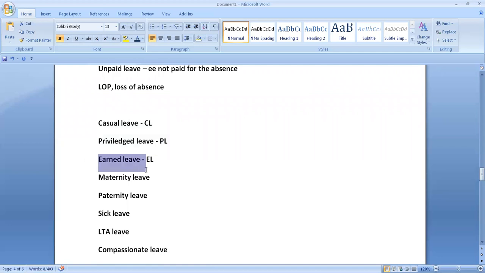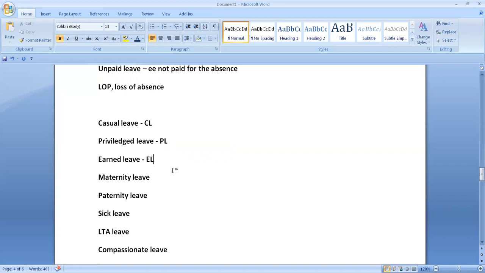Earned leave is specified by the Factories Act. Usually a maximum of 20 days is maintained. This earned leave is earned during a year, and it can be carried forward, meaning earned leave can be continued in the subsequent year also.